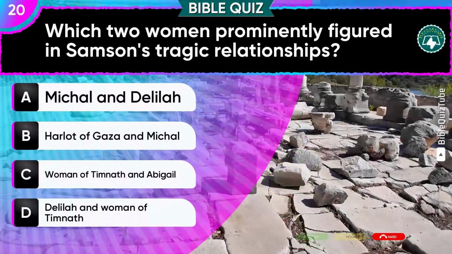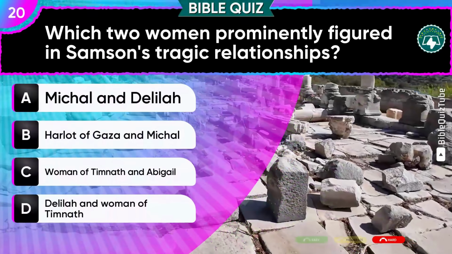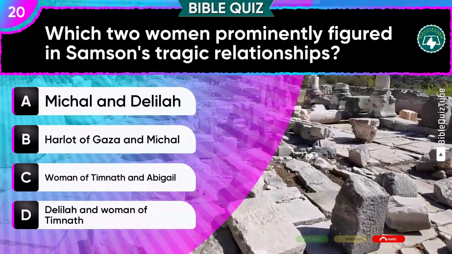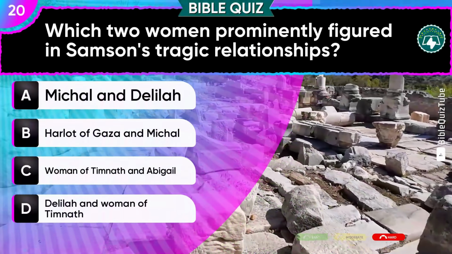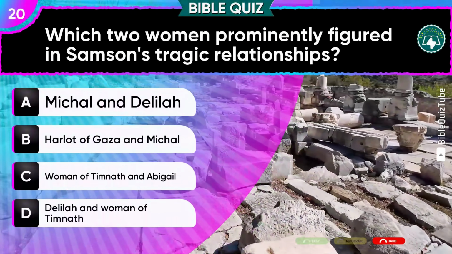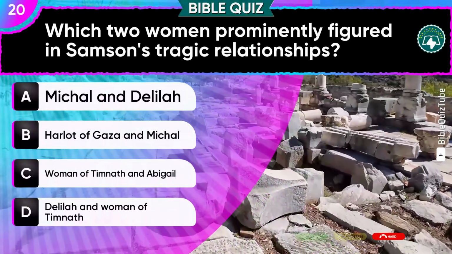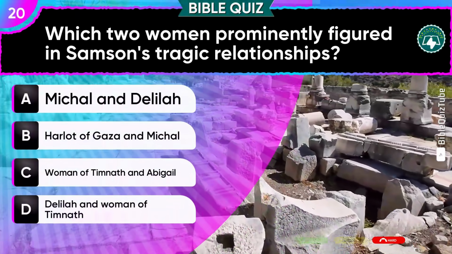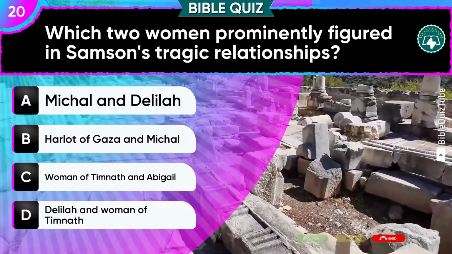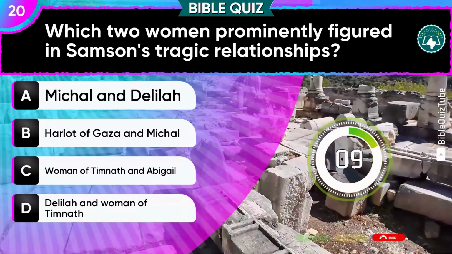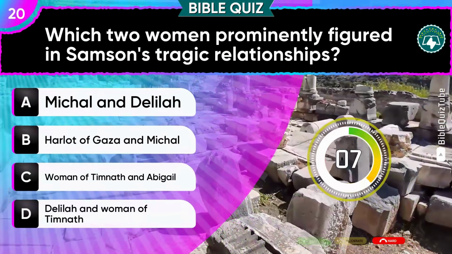Question 20. Which two women prominently figured in Samson's tragic relationships? Give it a go. A. Michal and Delilah. B. Harlot of Gaza and Michal. C. Woman of Timnath and Abigail. D. Delilah and Woman of Timnath.